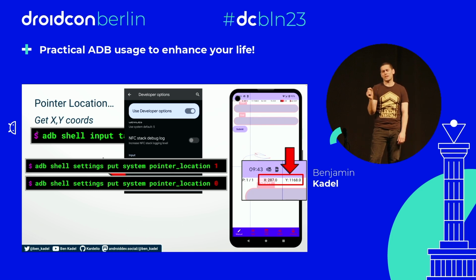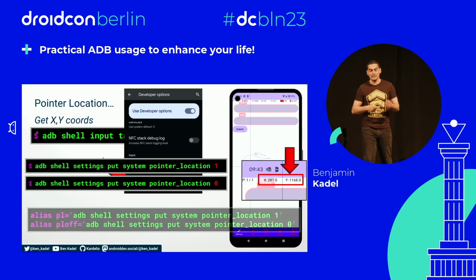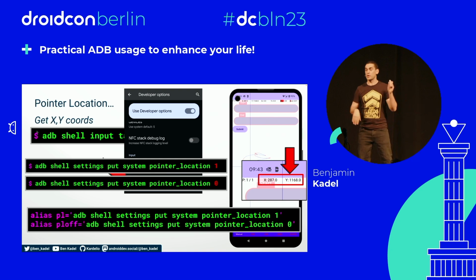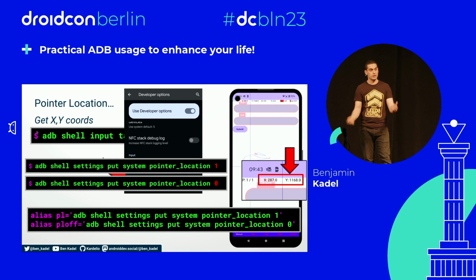But there's still a problem. I'm so lazy. That was a long command to either copy and paste from somewhere or to type. So instead, I'd like to set up a bash alias. And if you don't know what an alias is, please don't worry. It's basically me telling my system, hey, I'm giving a nickname to this long command. So instead of ADB shell settings, blah, blah, blah, pointer location 1, it's now, for me, PL and enter to turn the pointer location on, and PL and off to turn it off. Nice. Laziness for the win.